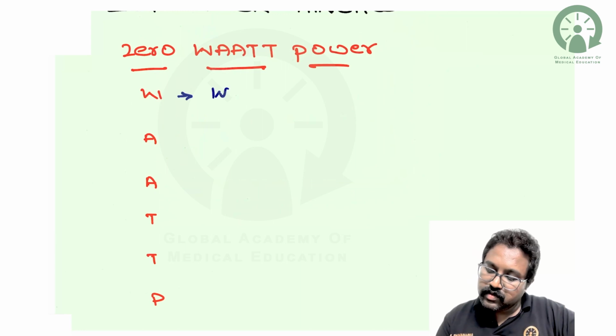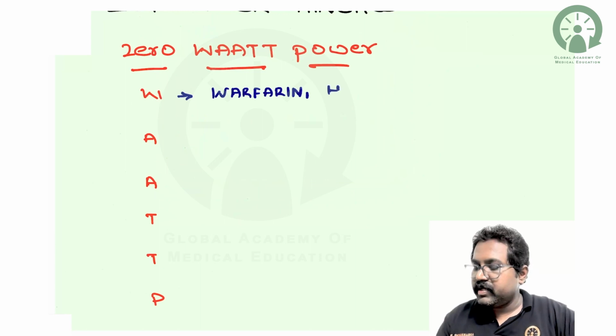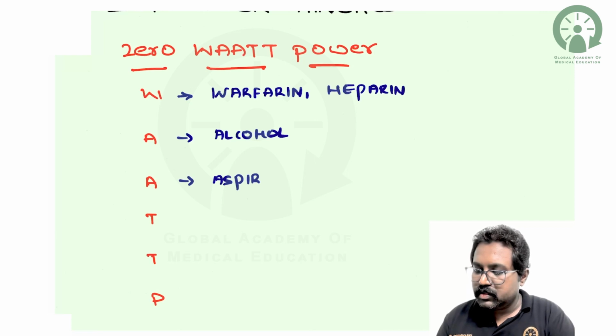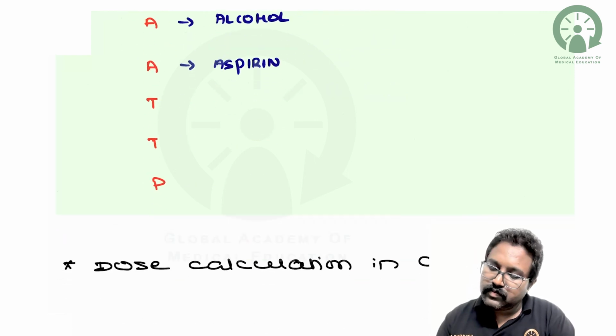W stands for warfarin, and it can be heparin also. Both are anticoagulants. And you have alcohol, aspirin, and theophylline.